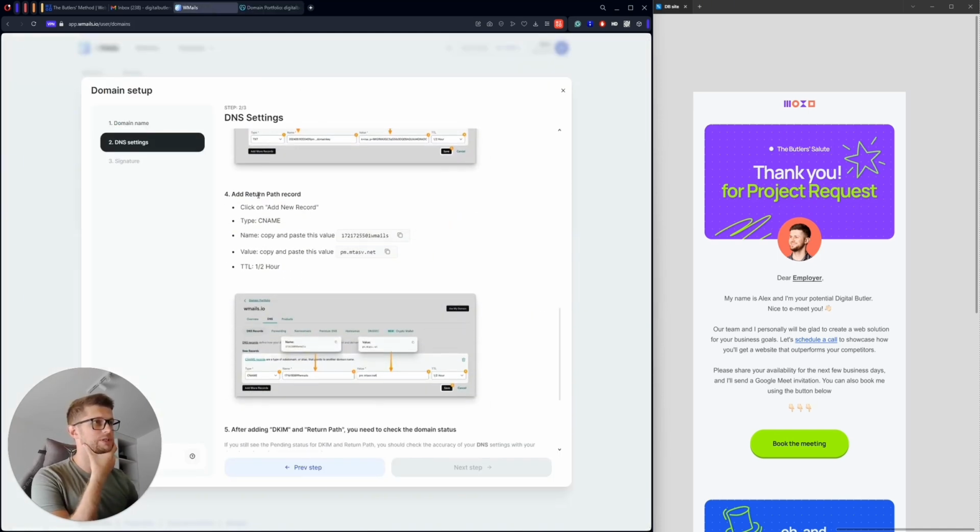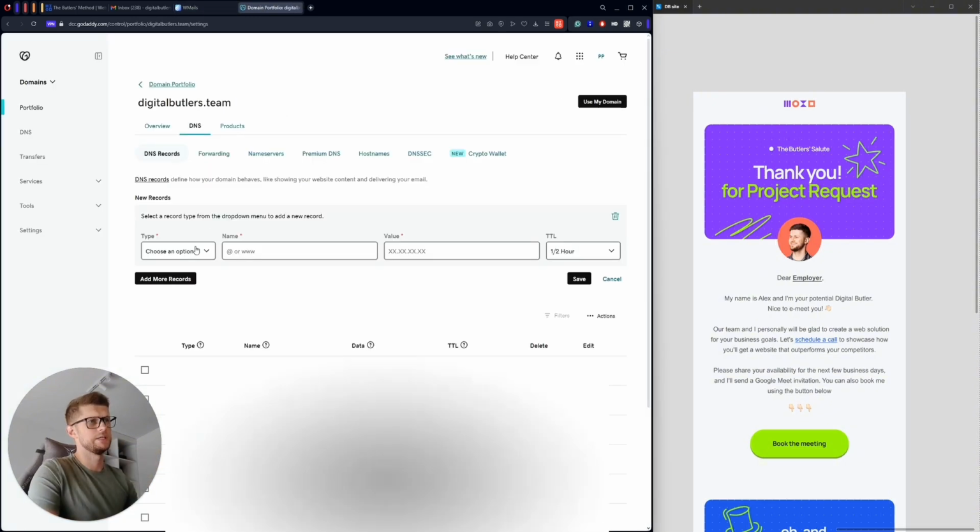The next thing was to add a return path. So it will already be a CNAME now.